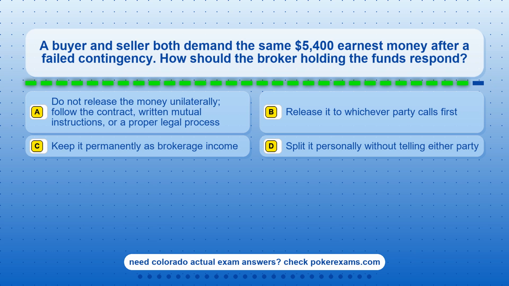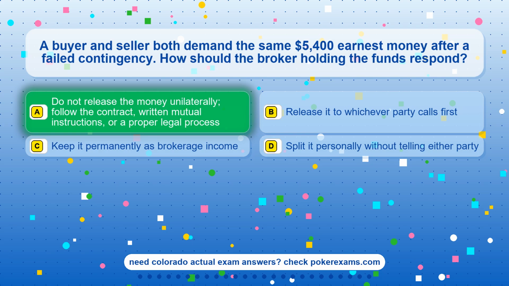Question 9. A buyer and seller both demand the same $5,400 earnest money after a failed contingency. How should the broker holding the funds respond? Option A. Do not release the money unilaterally, follow the contract, written mutual instructions, or a proper legal process. Option B. Release it to whichever party calls first. Option C. Keep it permanently as brokerage income. Option D. Split it personally without telling either party.